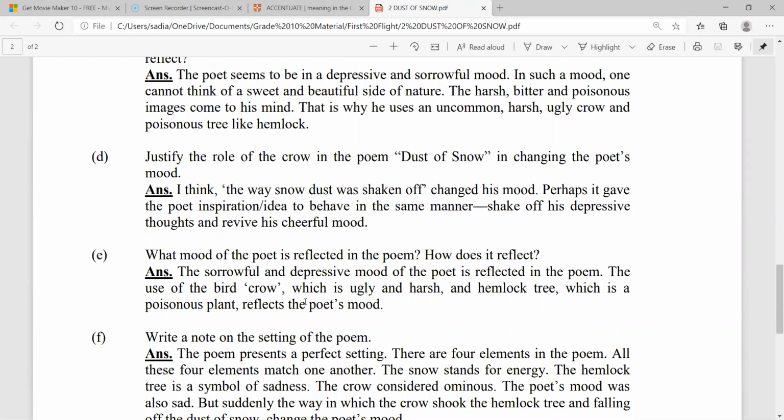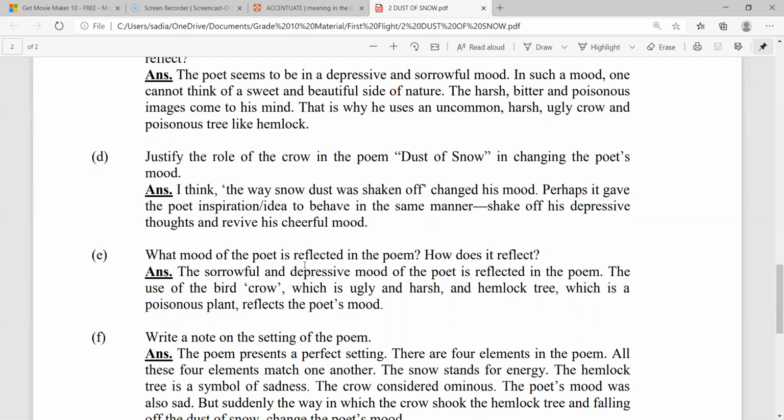I think it is evident that the way the dust of snow was shaken off changed the poet's mood. Perhaps it gave the poet inspiration or an idea to behave in the same manner, that is, to shake off the depressive thoughts and revive his cheerful mood. Over here, the phrase change of mood is a citation.